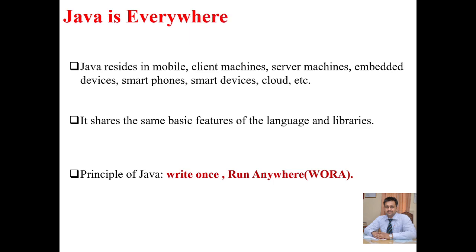So here we are studying core Java. If we want to study Java for mobiles and for any other devices, then their libraries are different and we have to study those libraries also. But the syllabus we will cover in this core Java tutorial will be useful in every module. The principle of Java: write once, run everywhere. It means we can code in Java one time and run or execute that particular program on every platform or every machine.